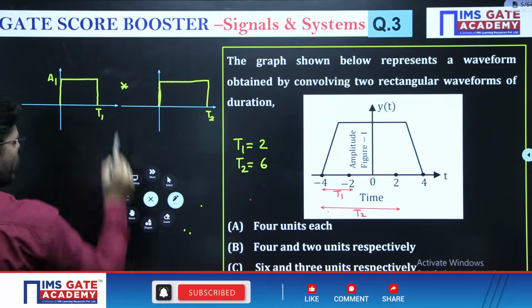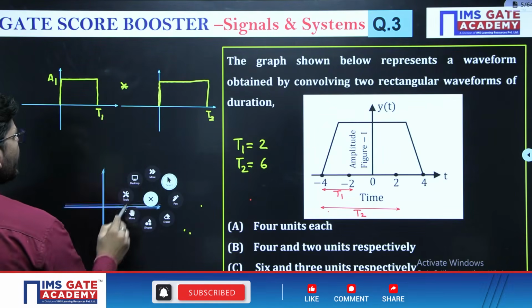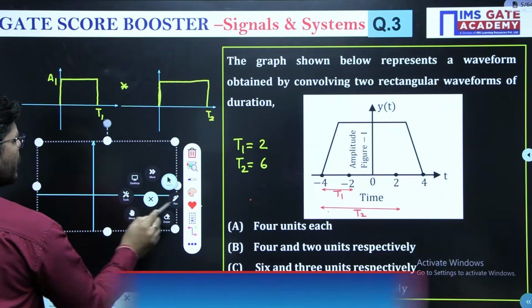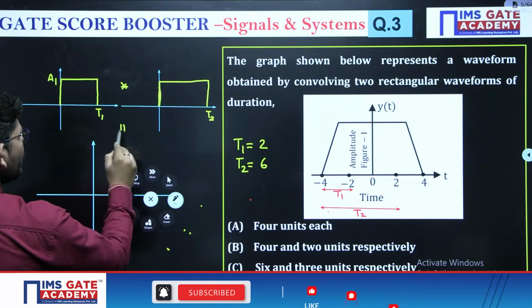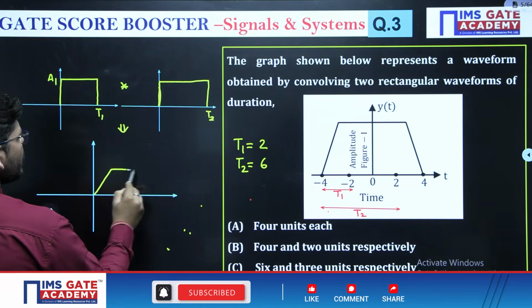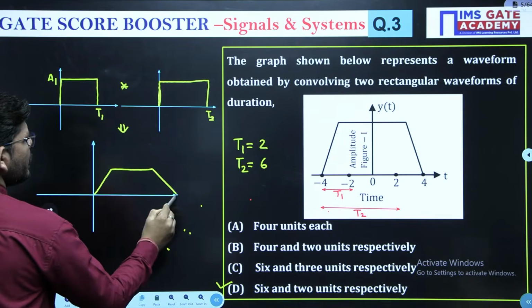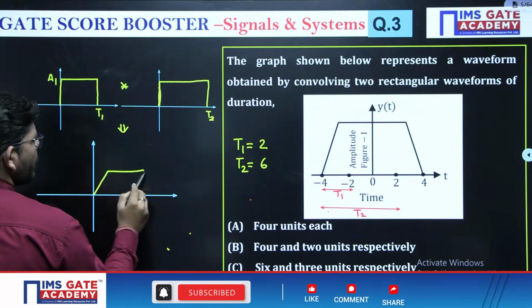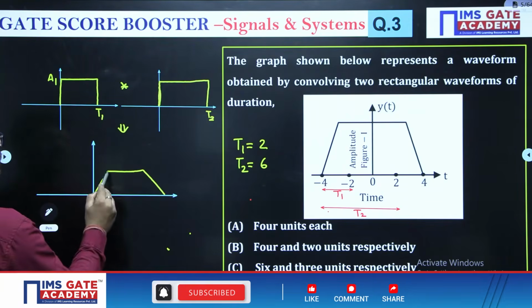If we do convolution between them, then the result will be a trapezoidal pulse, just like this.